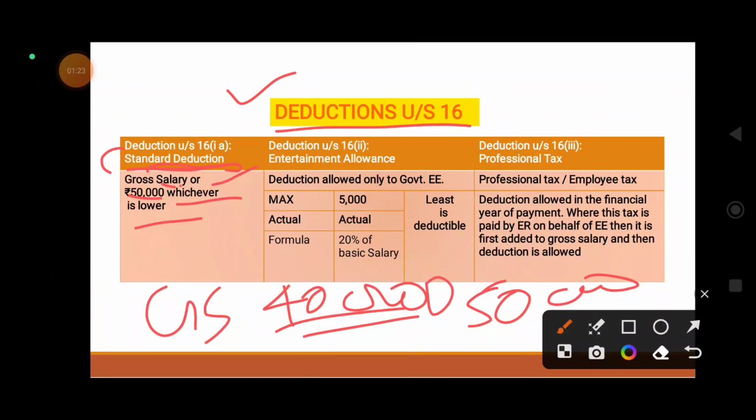Suppose gross salary is 4 lakhs, and the maximum statutory limit is 50,000. So which one is allowed as deduction? 50,000 will be allowed as deduction under section 16 subsection 1a. This is about standard deduction. It is provided to all employees, irrespective of whether government or non-government, everyone will get it.